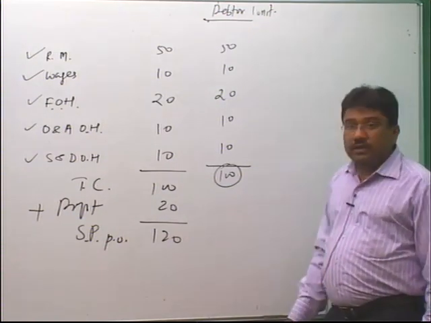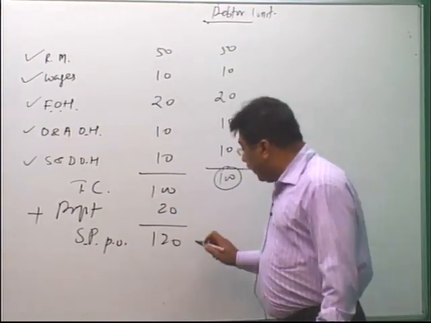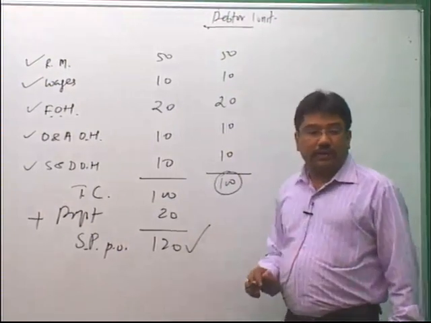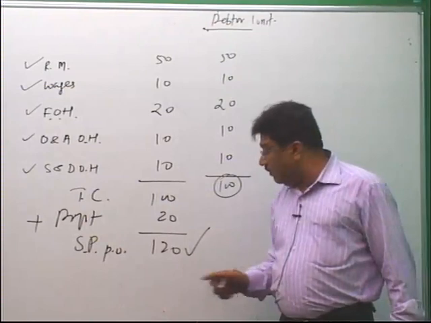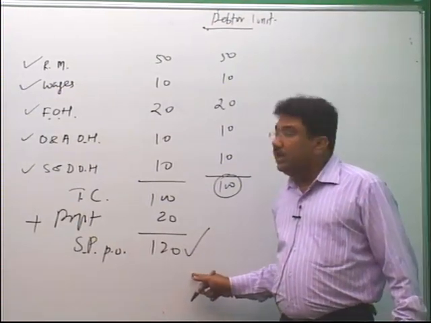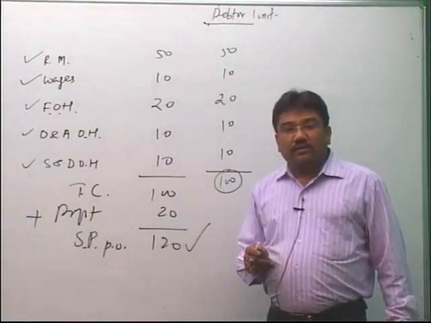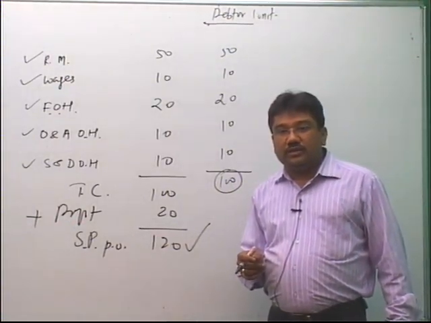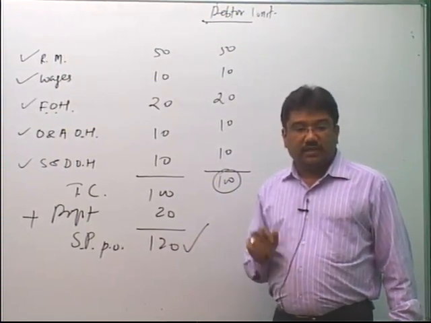But suppose the question says that value the debtor at sales, then directly take the selling price, that is 120. So, the value of 1 unit of debtor will be 120, that is your selling price. Now, in this sum, as the question has not specified that debtors are to be valued at cost or at sales, we have assumed that the debtor is valued at sales, correct.